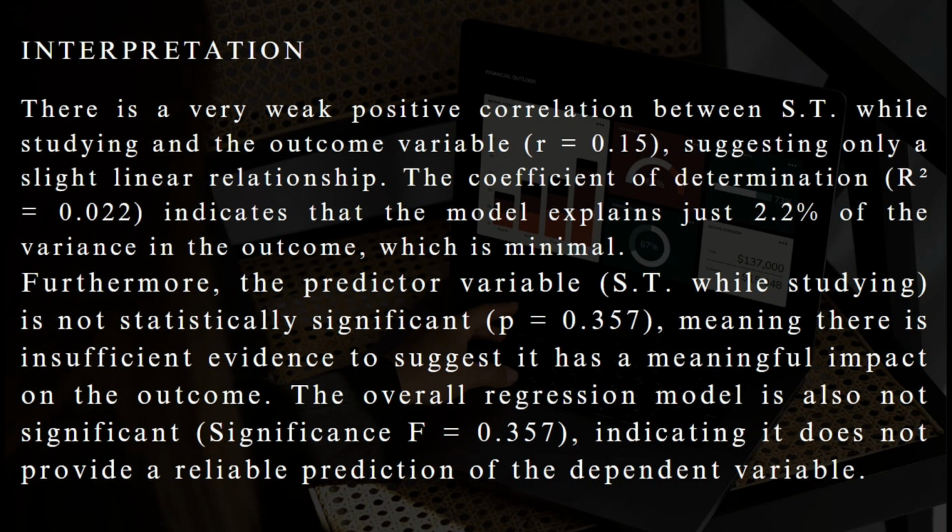Furthermore, the predictor variable, the stress level while studying, is not statistically significant, with P equal to 0.357, meaning there is insufficient evidence to suggest it has a meaningful impact on the outcome. The overall regression model is also not significant, with Significance F equal to 0.357, indicating it does not provide a reliable prediction of the dependent variable.